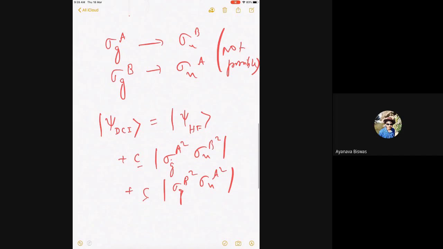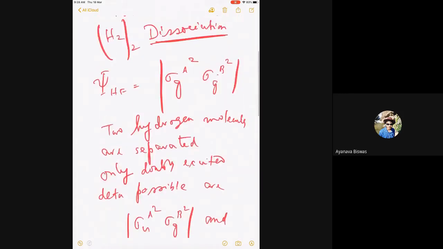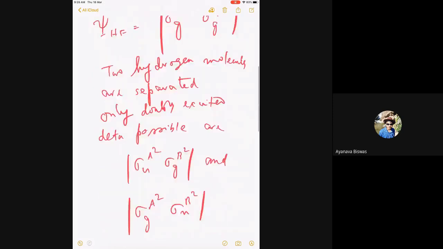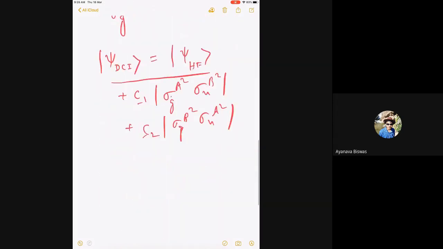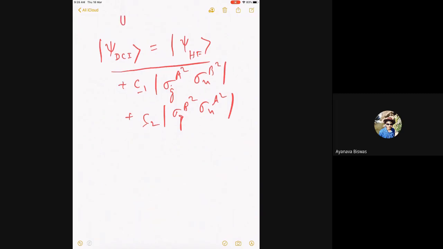Okay, so I can actually do C1 and C2, and by actual expression, I can show that they're equal. Doesn't matter. And I've also used intermediate normalization, so this is equal to 1. The psi Hartree-Fock is equal to 1. Now, you can, of course, write it in a more general form instead of sigma g, sigma u, and that is what Szabo-Ostlund does. It just writes it as the orbital 1 and orbital 2 based on A and B. It doesn't matter. I can now set up the CI matrix for this.